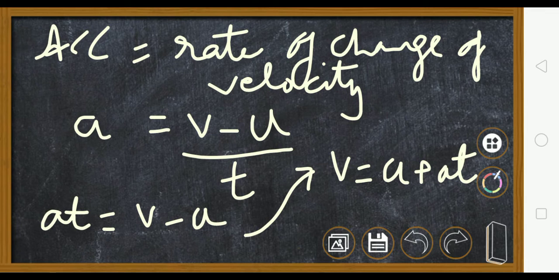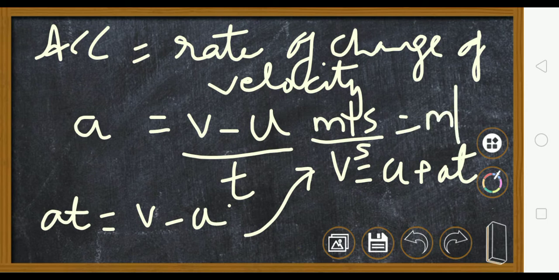Clear? Again the unit will be meter per second, because in the numerator you have velocity, meter per second, and time again, 1 second is there. So for this you have meter per second and again divided by second. So this becomes meter per second square. So the unit of acceleration is meter per second square or centimeter per second square.